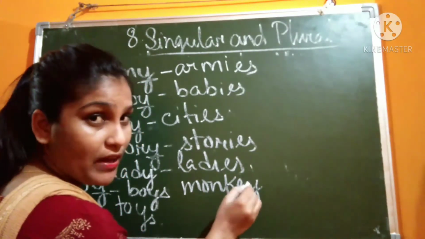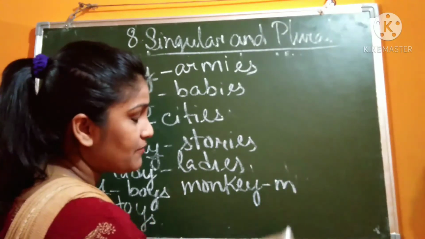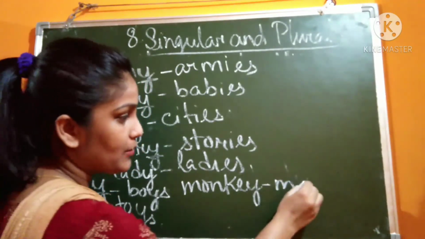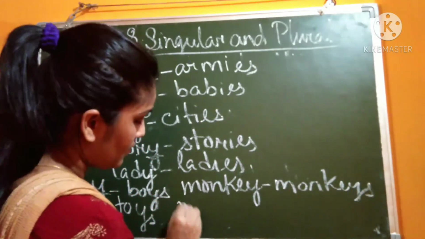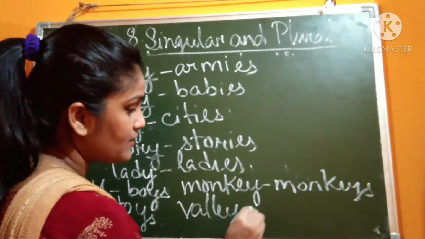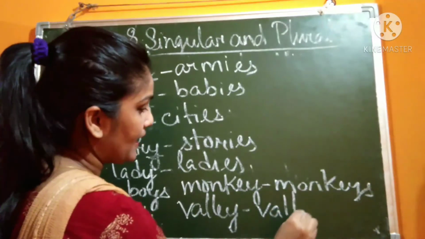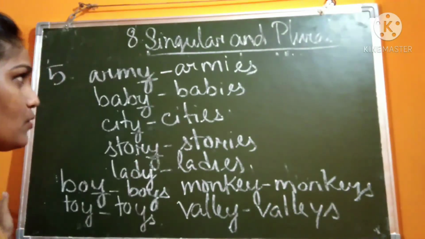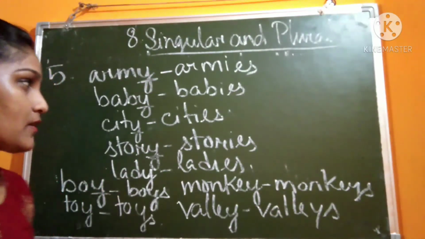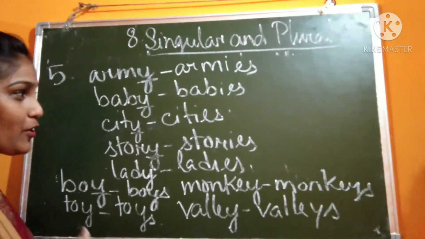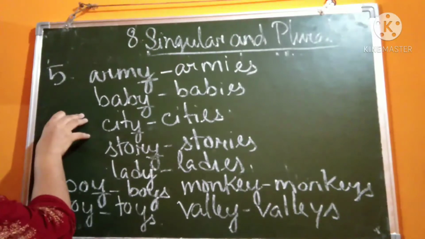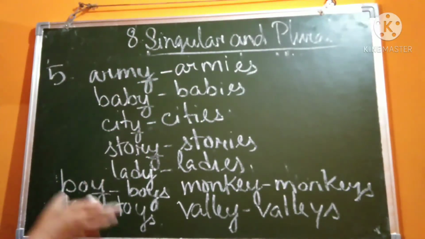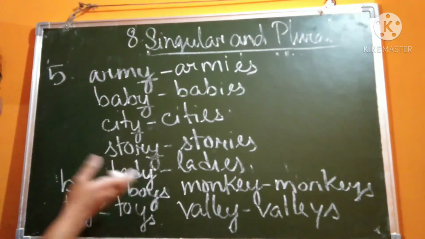It is preceded by E. So if it is preceded by a vowel, then it will become only S. Valley becomes valleys. So have you understood the difference? It is a bit tricky because here also Y, here also, but if it is preceded by a consonant, then IES. If it is preceded by a vowel, then only S.